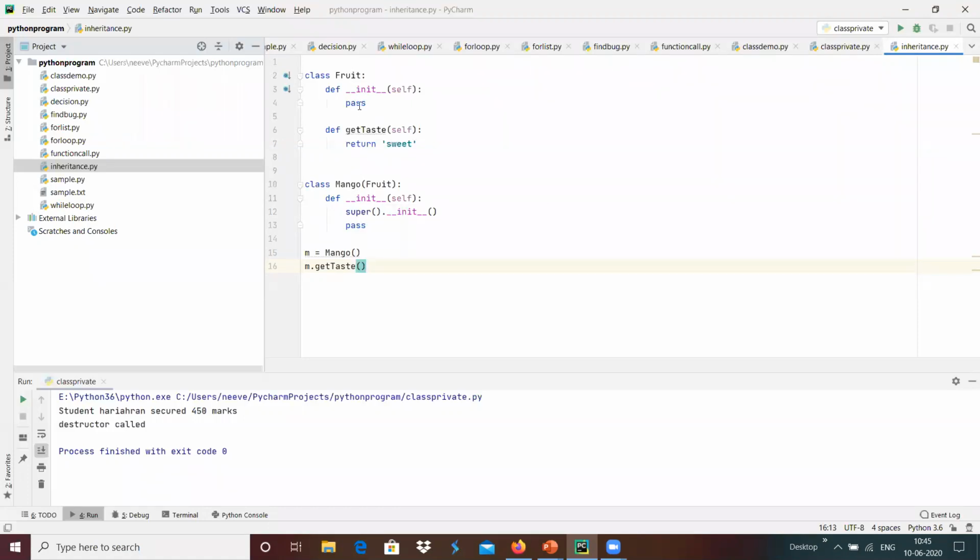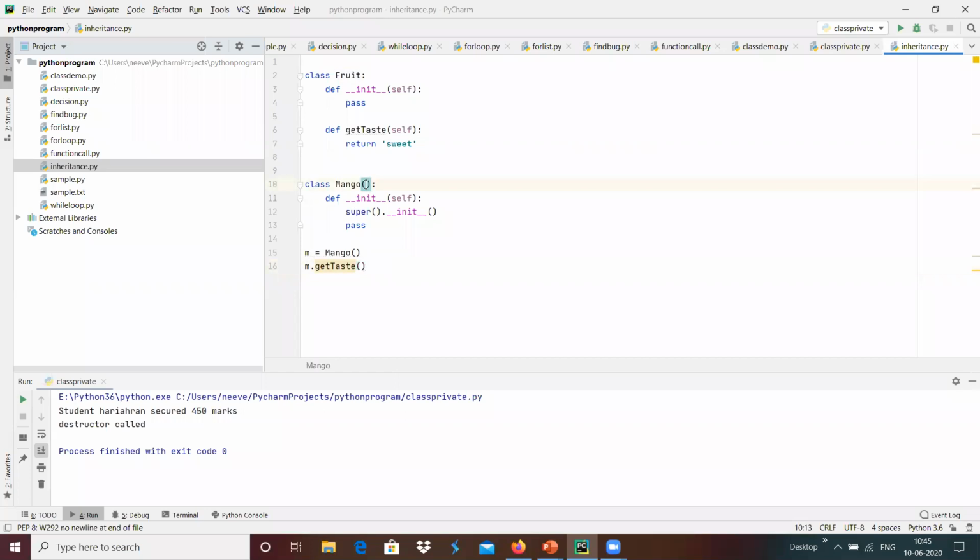The get_taste is the member function present in the base class of fruit over here.